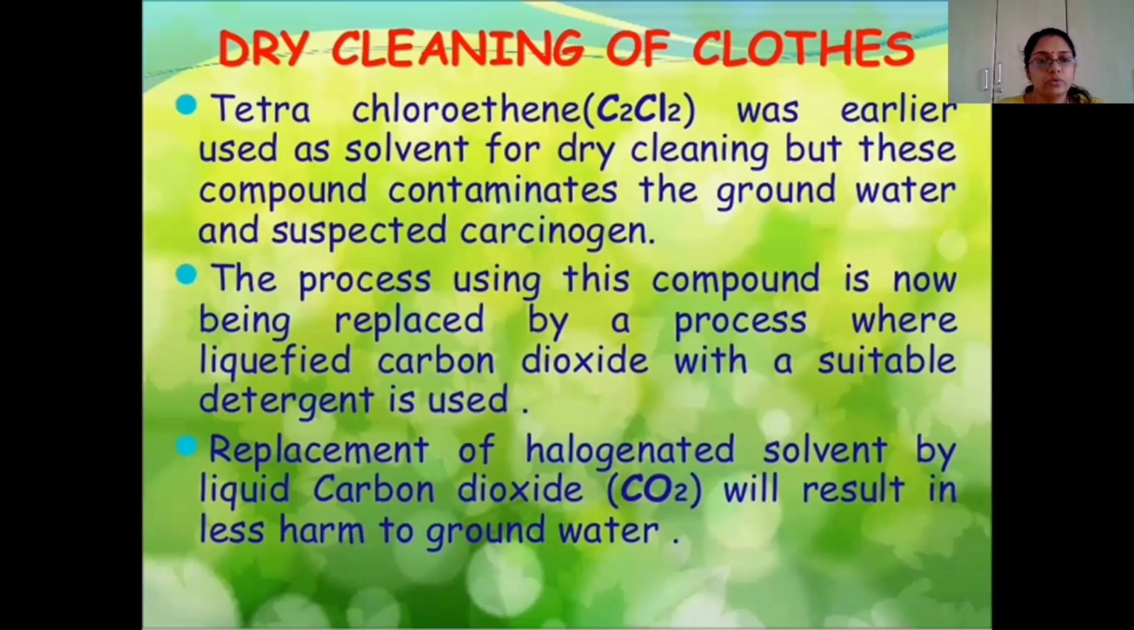Traditionally, the dry cleaning of cloth was done using the solvent tetrachloroethene. Whenever we look at a halogenated organic compound, it is highly carcinogenic in nature, and moreover, when this chemical is discharged to the environment, it contaminates the groundwater. So we have to find an alternate pathway for dry cleaning cloth.